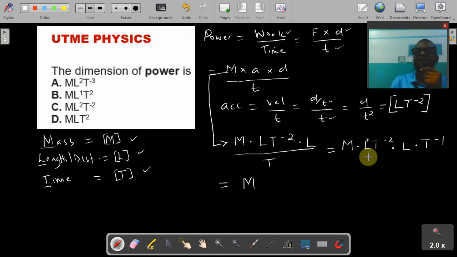Grouping everything together, my dimension for power becomes capital M. I have L here, 1L, and I have another 1L. I'll add them together and it becomes L squared. My -2 and -1, when I bring them together, become T raised to the power -3. This is the dimension for power. That makes our answer here to be A.